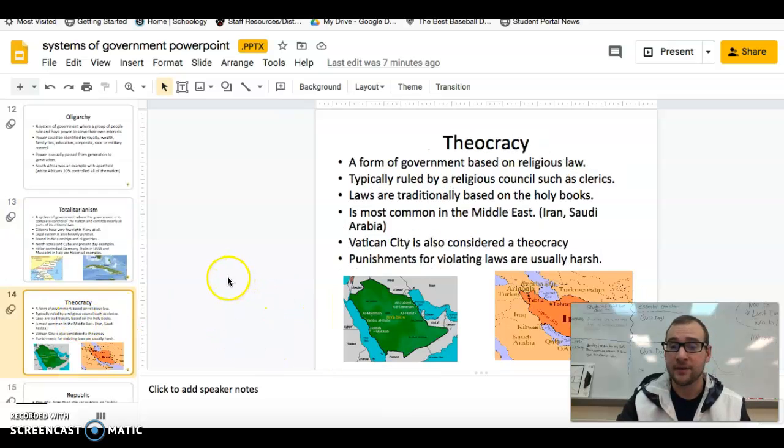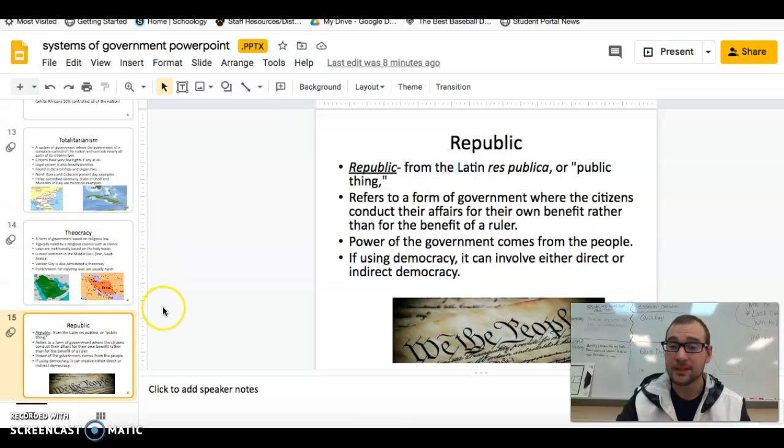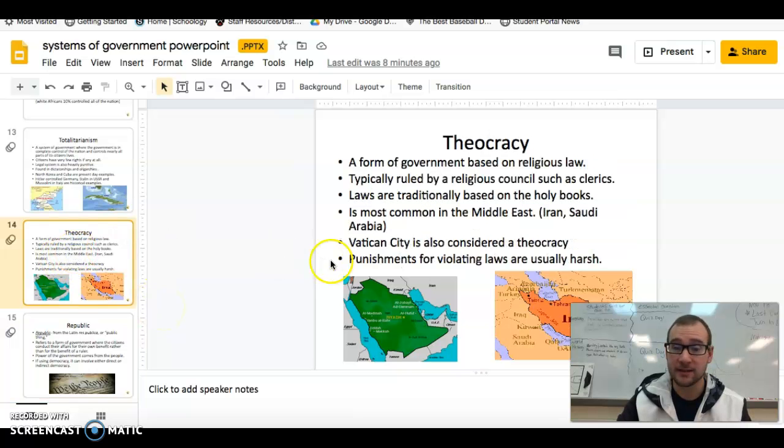A theocracy is a form of government based on religious law, typically ruled by a religious council such as the clerics. Laws are traditionally based on holy books. It's most commonly seen in the Middle East, like in Iran and Saudi Arabia, where the religious rules become the rules of the entire country. In America, definitely not the case. So a theocracy, basically, the rules of the religion become the rules of the nation. Normally, if you break the rules, the punishments are extremely harsh, normally ending in some type of gruesome death, right?